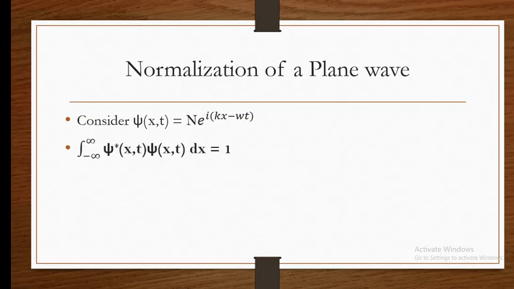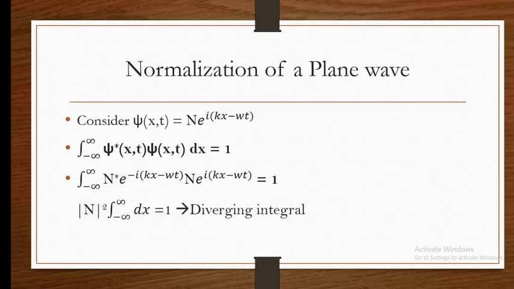Using the normalization condition, then substituting the value of ψ into the condition, we need to know that ψ* is nothing but the complex conjugate. If we have plus i, it will become minus i; if it is minus i, it will become plus i. Other things are going to remain as they are.